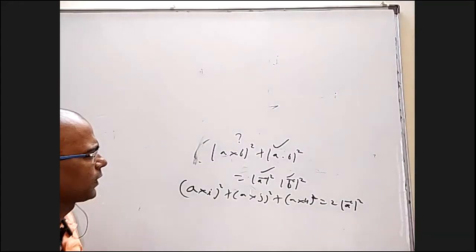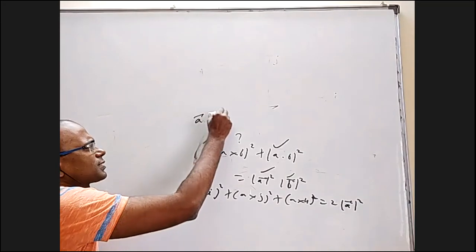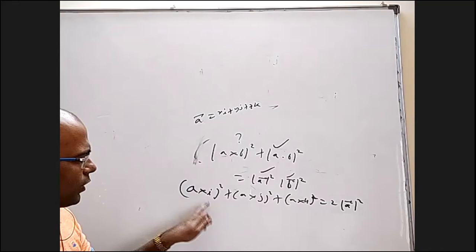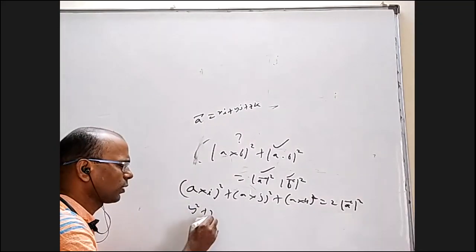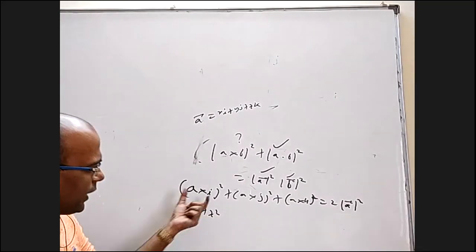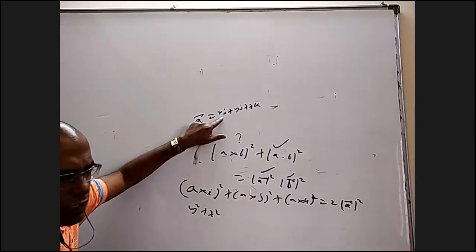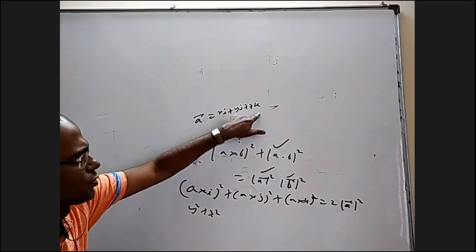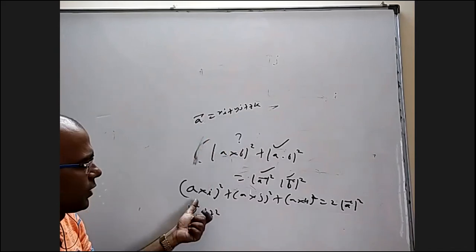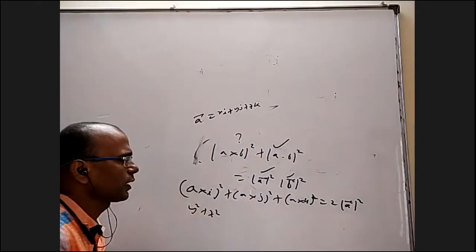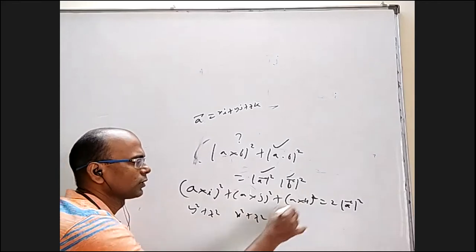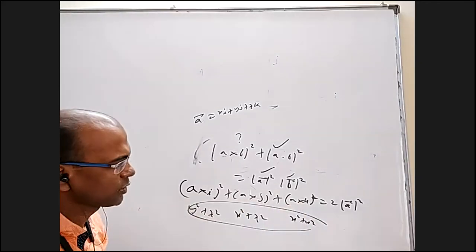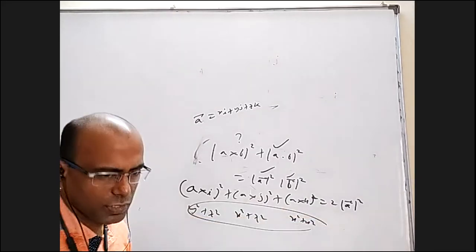How to prove this? If somebody takes A bar as xi plus yj plus zk, when you find this, you may get y square plus z square. A cross I, this I cross I is 0. This may come y into minus k, this may come z into j. When you find the magnitude, you may get y square plus z square. This may come x square plus z square. This will come x square plus y square. The total will be 2 times x square plus y square plus z square, which is 2 mod A square.